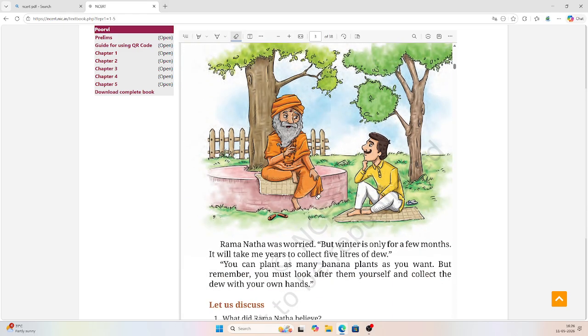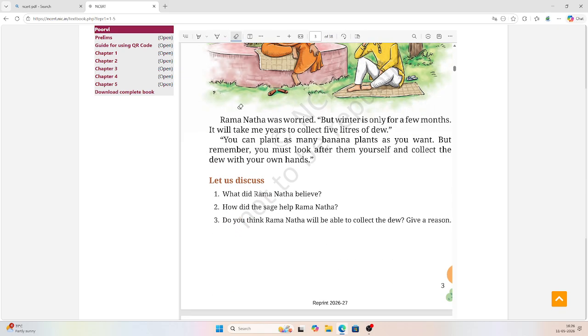Okay, so here this is the Pandit, the sage, and this is Ramanatha. Ramanatha was worried, but winter is only for a few months. Ramanatha was very concerned, was very worried. But what does he say? He said that winter is only for a few months. It will take me years to collect 5 liters of dew.